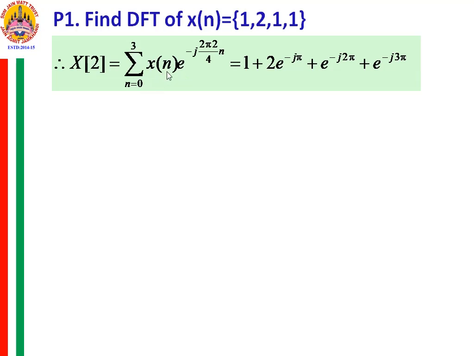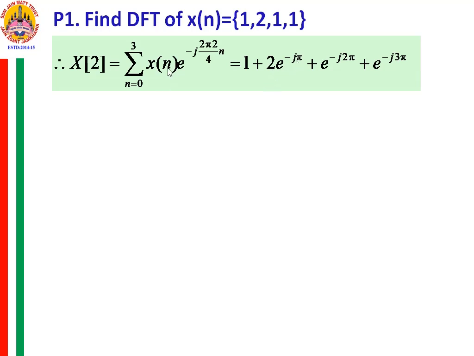So when you substitute n is equal to 0, this is x0 which is 1, and this is 1, so you get 1. When you substitute n is equal to 1, x1 into e raised to minus j pi. x1 is 2, so 2 into e raised to minus j pi.